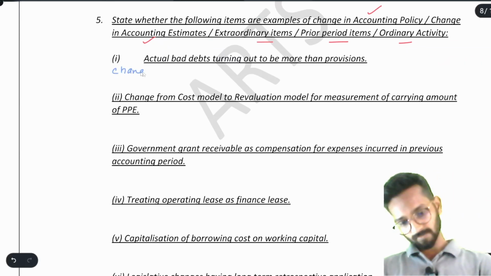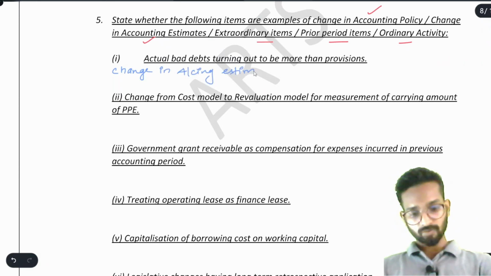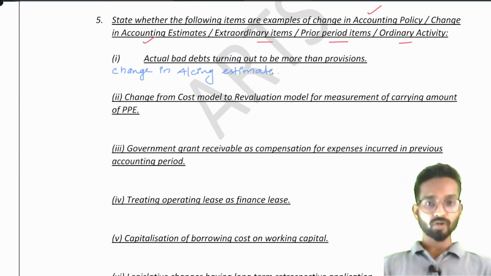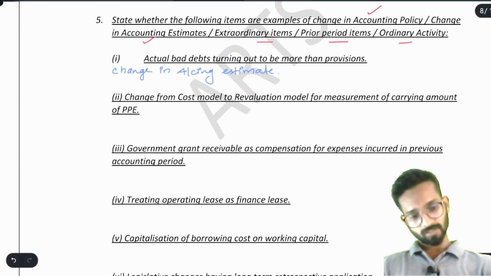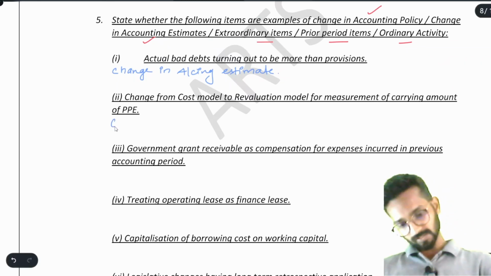change in accounting estimate. Now, why accounting estimate? Because I will increase the provisions. Remember the question we already did, 2.5% to 8%. That's what they are talking about here. Okay. Next question we have here is change from cost model to revaluation model for measurement of carrying amount of PPE. What is this? You will say this is change in accounting policy.